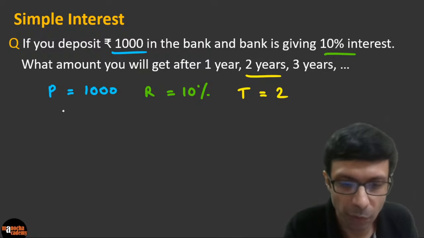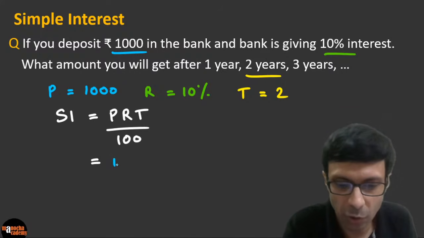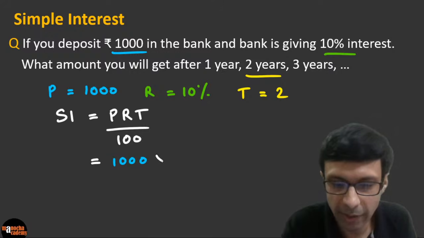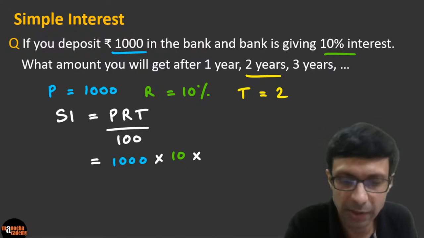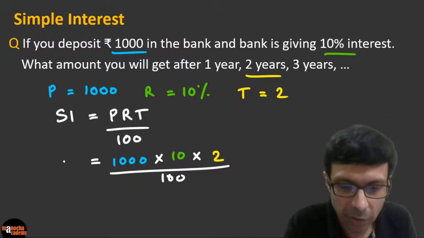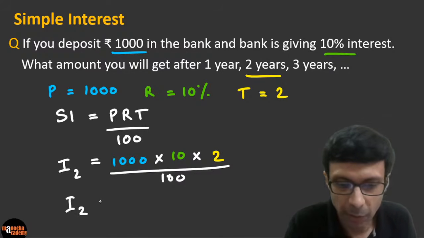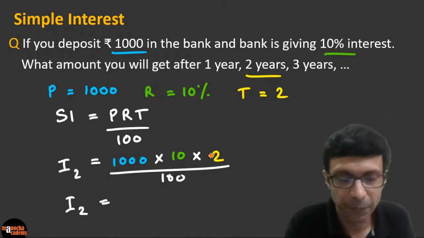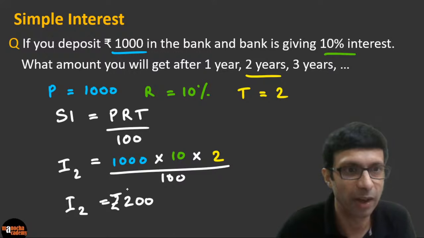Again, use the simple formula. No shortcuts, just apply the formula PRT by 100 and substitute the values. P is going to be 1000 here. What is the rate? Again the same 10%. And what is the time? You just take 2 years, divided by 100. Everybody got that? So what is the interest working out to be? We can call this I2, the interest in 2 years, because the time we have taken is 2 years. If you work out this calculation, it's going to be 200 rupees.